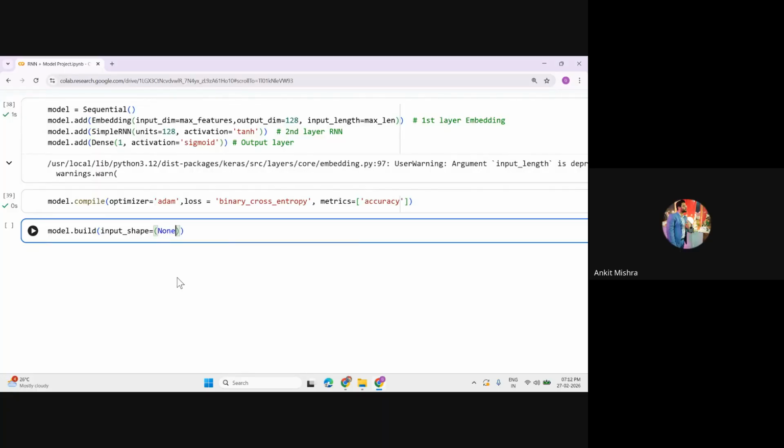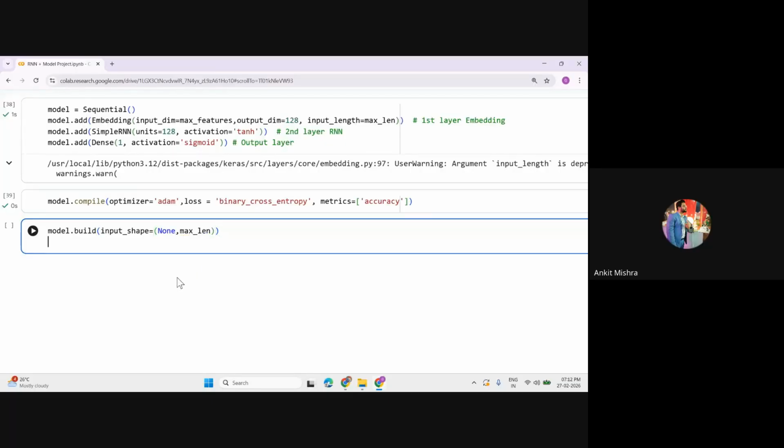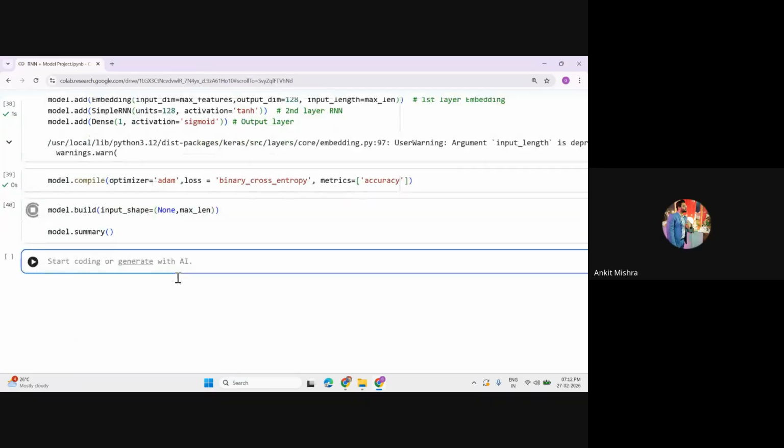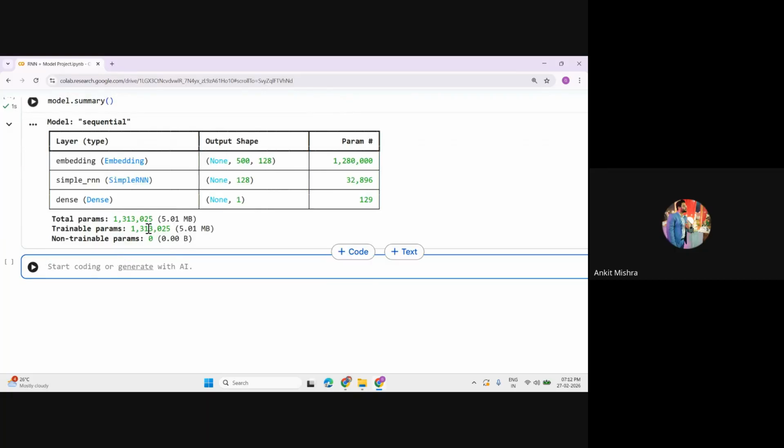So you can just simply say 0. Instead of 0 you will write this as none, and none by max length, right? And let's just simply check my model.summary to call the parameters that my model is trained on, right? So if you just run this, these are the parameters. Just look at the parameters, like 30 lakhs of parameters our model is training, right?